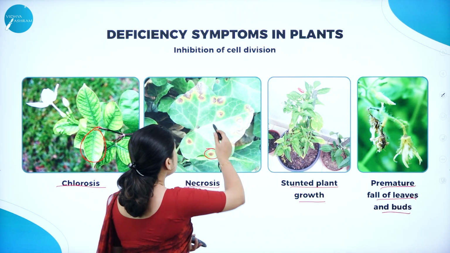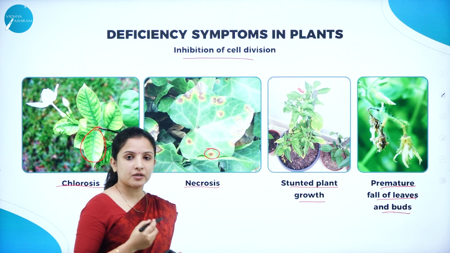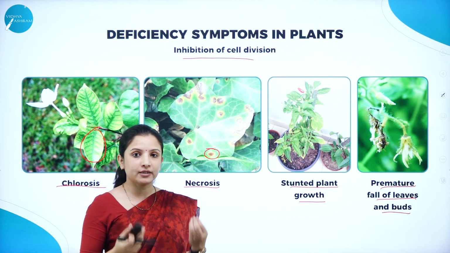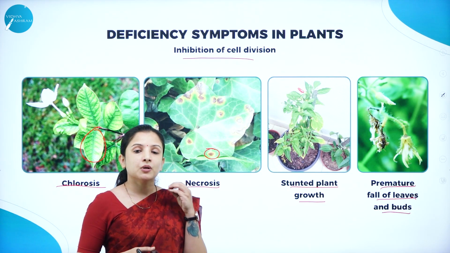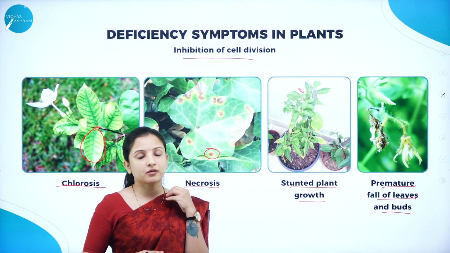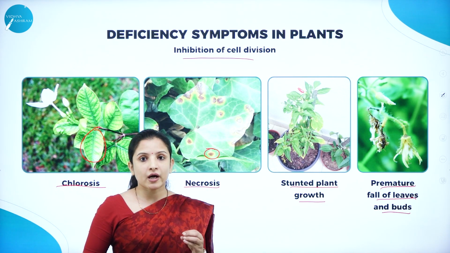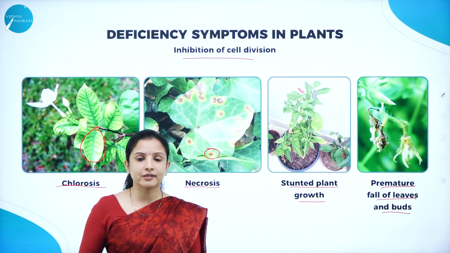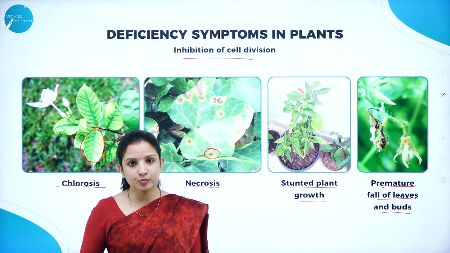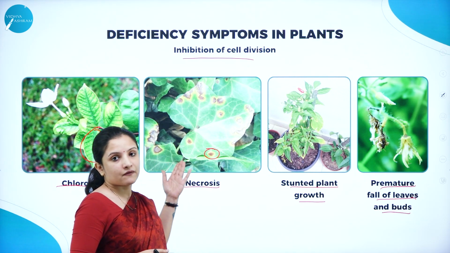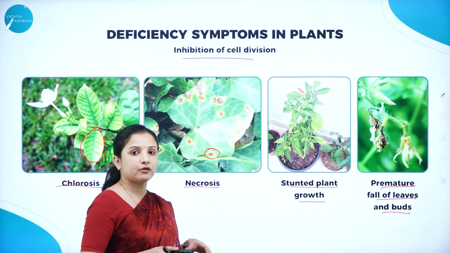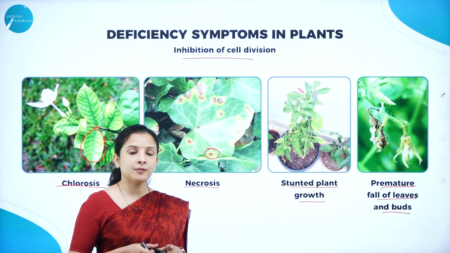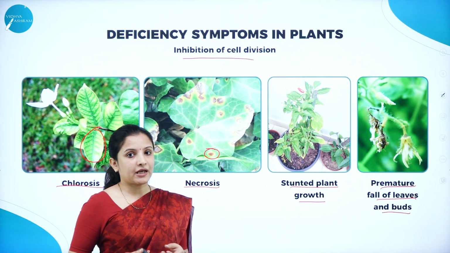Not just that, there is also the inhibition of cell division. This is one of the important deficiency symptoms, that is, the cells will not divide at all. Some of the nutrients are required for mitotic cell division to occur in a plant, for the formation of spindle fibers and all that. So when these essential elements are not provided to the plant, then cell division will not occur at all. This is also one of the major deficiency symptoms that can be seen in a plant. If cell division does not occur, then the proper growth of the plant will not occur.